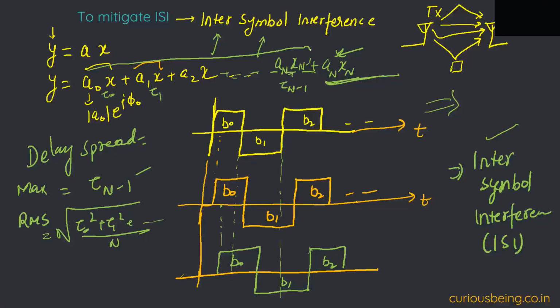So it is something we can look at as a weighing. If we say that tau 0 divided by n, tau 1 divided by n, it is weighing each and every component of the delay. So do we really discard those components and neglect that delay, or we consider all the delays and do the RMS delay spread?